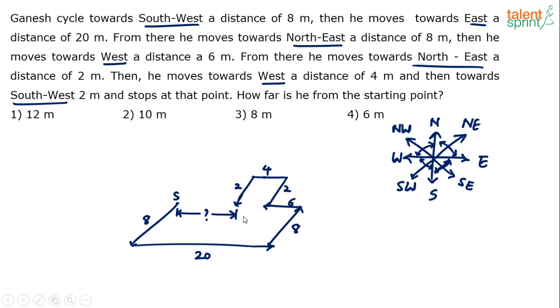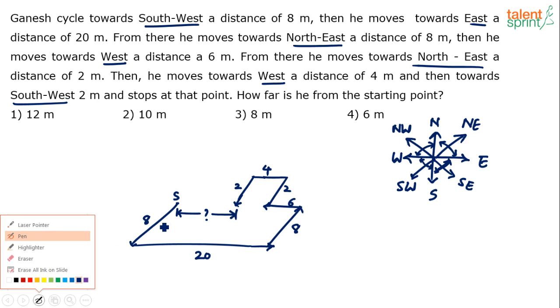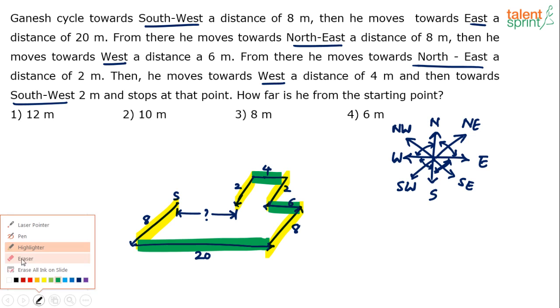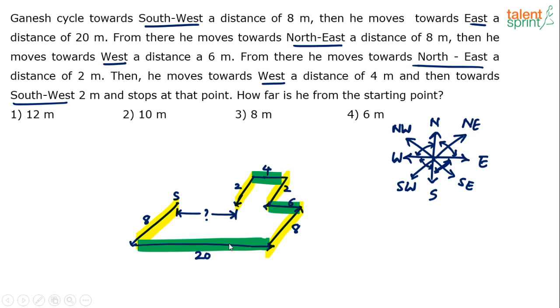Now if you understand, all these slant legs that you see are parallel. I'll highlight these legs. All these are parallel. Understand? And then these ones are also parallel. So all the green highlights are parallel, and all the yellow highlights are also parallel. So going by the diagram, since these 2 meter and 2 meter lines are parallel to each other, and if this horizontal line is 4 meters, I can say this also is 4 meters.